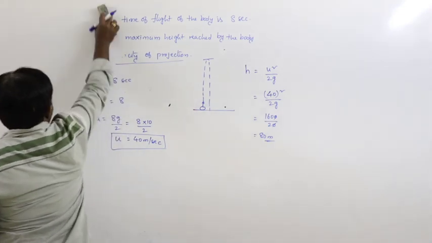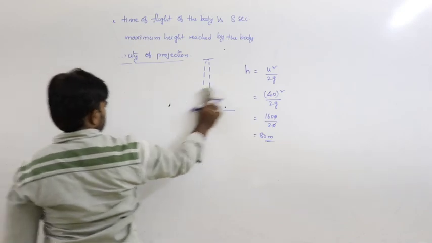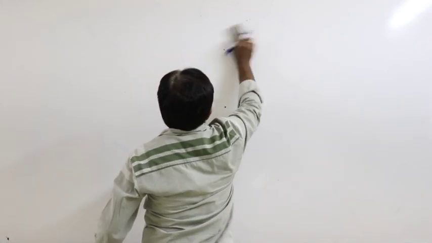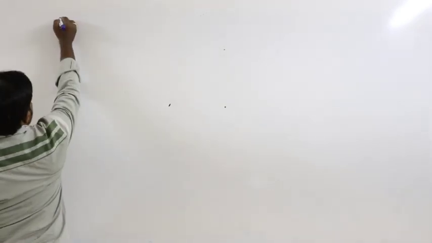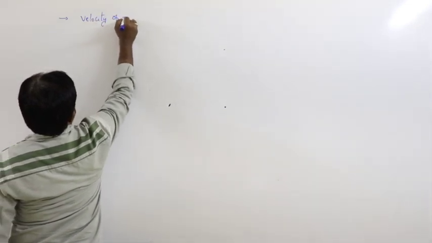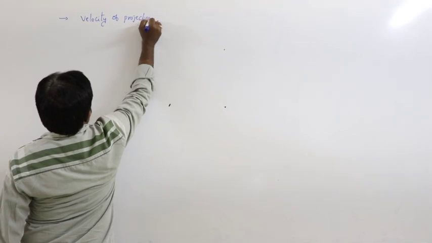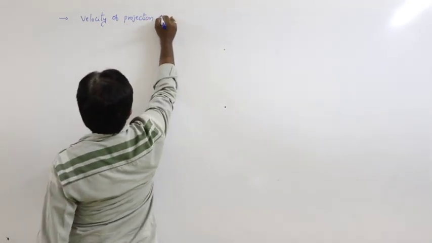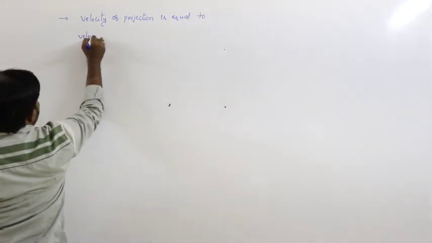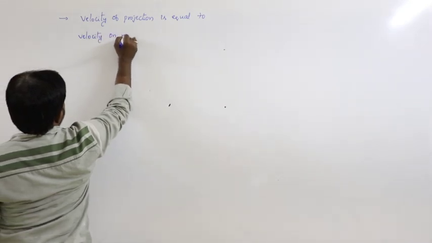Next, now we can prove that velocity of projection is equal to velocity on reaching the ground.